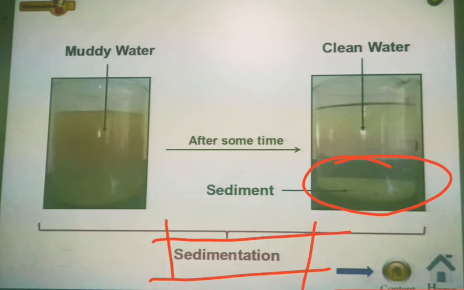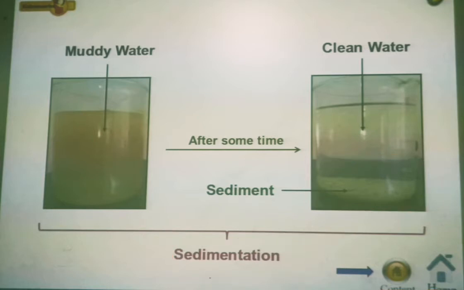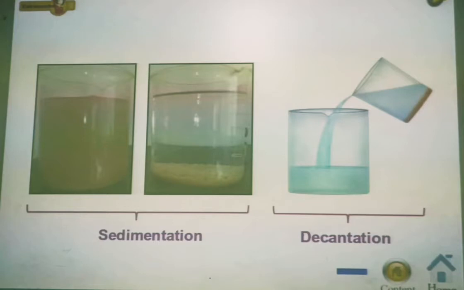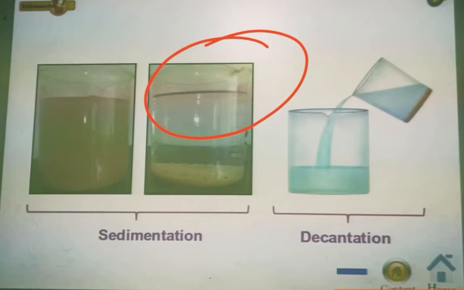You have to remember it right now, because while watching this video, if you remember it, you are not going to forget it very easily. Now after we have got the clean water at the top of the container, we are going to transfer that clean water into another container, as you can see in this picture.